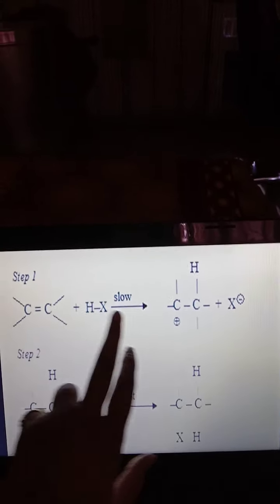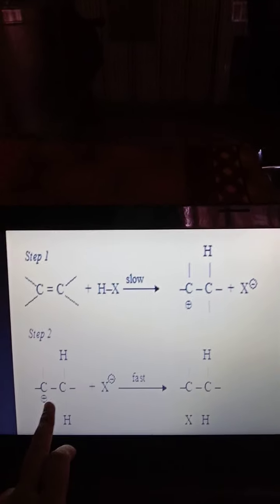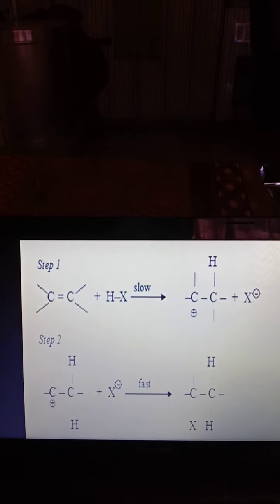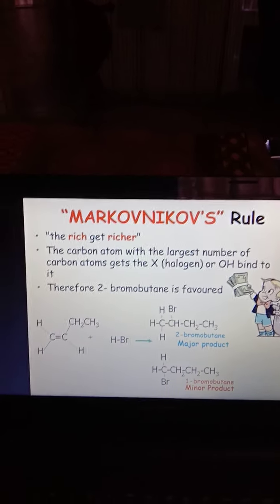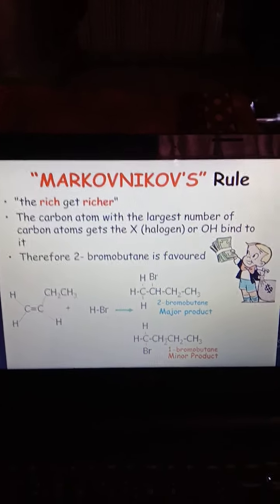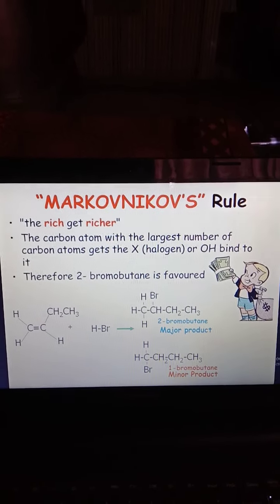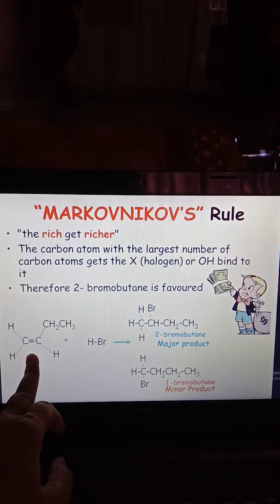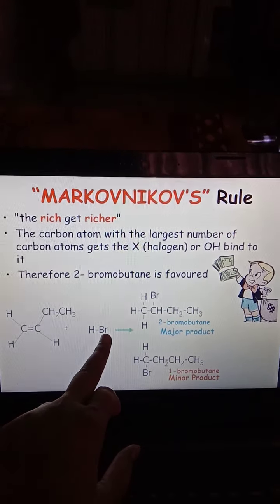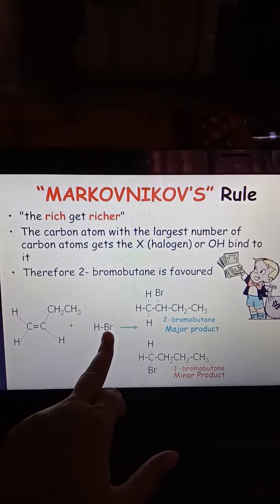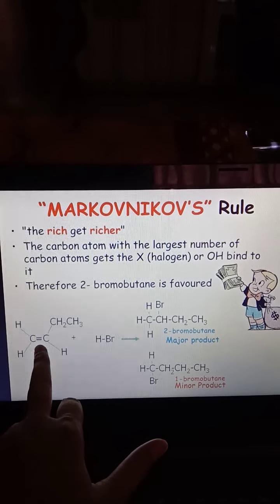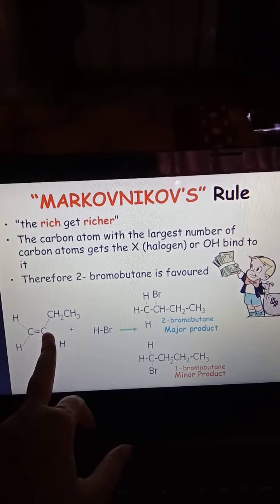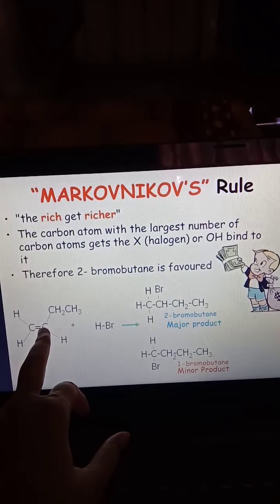HX reacts here to form a carbocation, and in the next step, this reaction is fast, forming this compound. Markovnikov's rule is observed in unsaturated compounds. When HX is added to an unsaturated compound, the negative part, the halogen atom, is joined to the carbon with the greater number of carbon substituents.